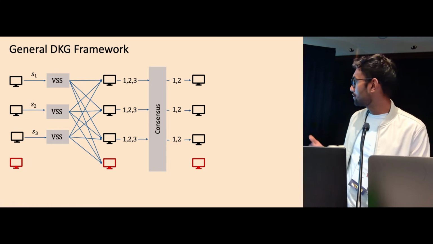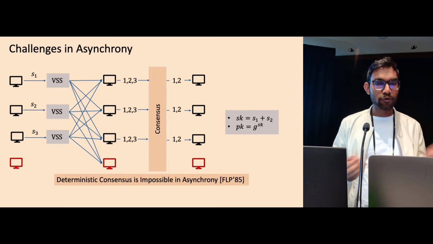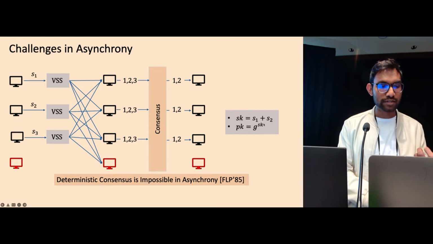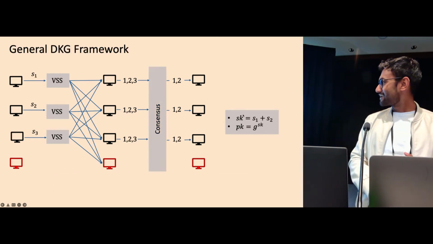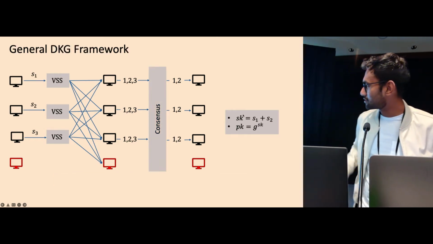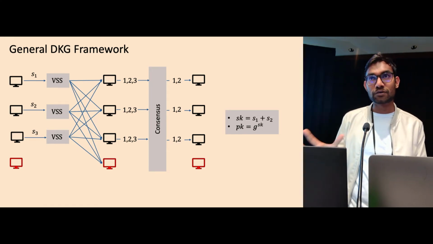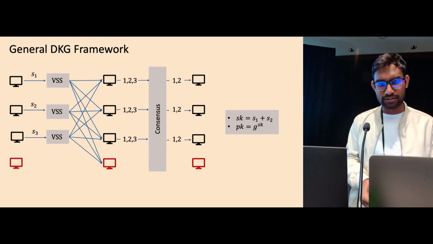Once they agree on the set of correct VSS, they simply add the corresponding secrets, and that's the secret key. The public key is g to the secret key. The consensus algorithm has to ensure that there are at least t plus 1 VSS secrets being introduced in the final secret key.